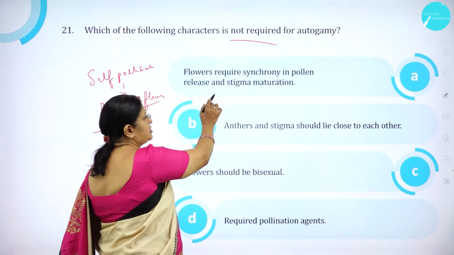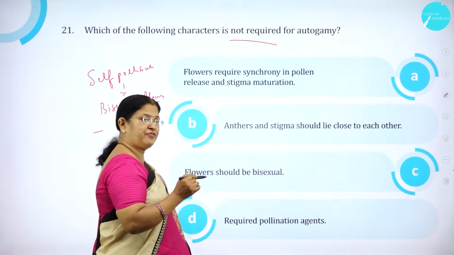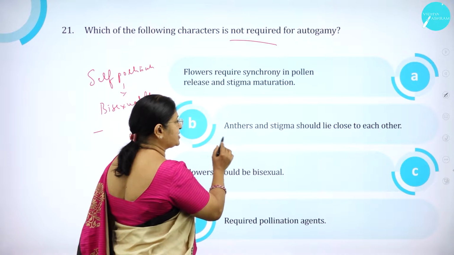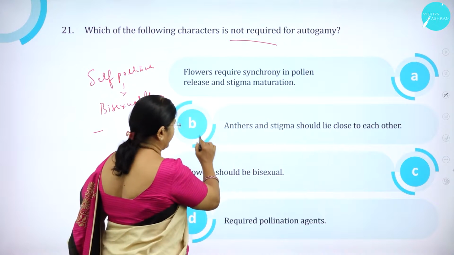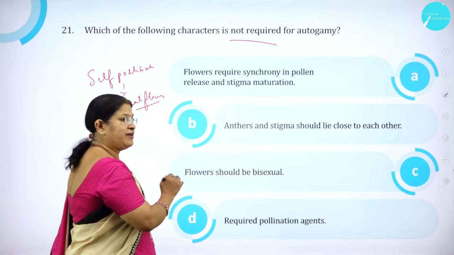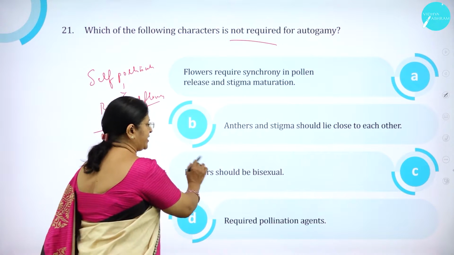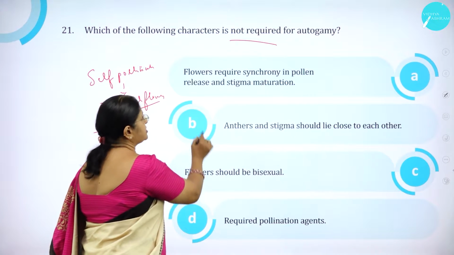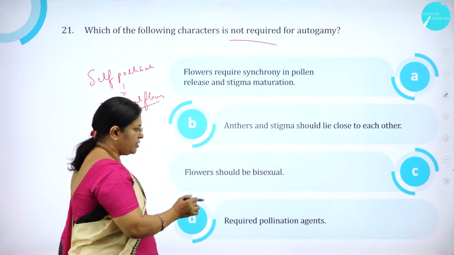Option A is a character which is required for autogamy. Anthers and stigma should lie close to each other. Correct. This is also one condition or a character for autogamy. Flower should be bisexual. I said yes, correct. Even this is correct. This is a required character.